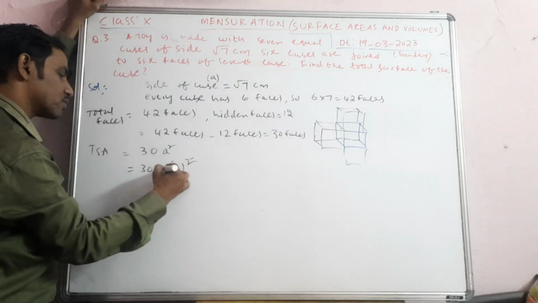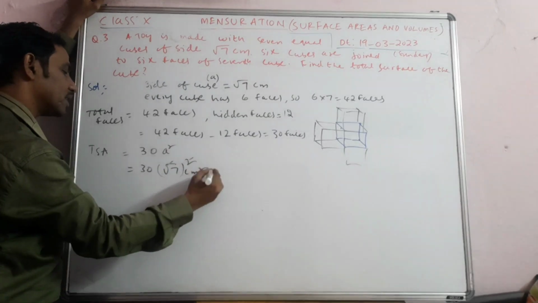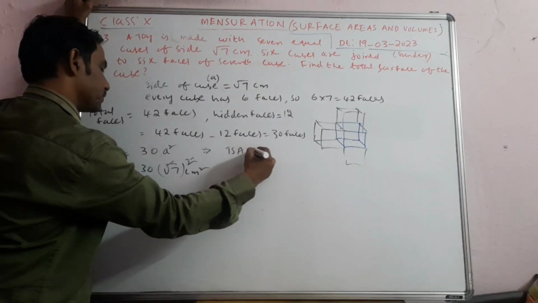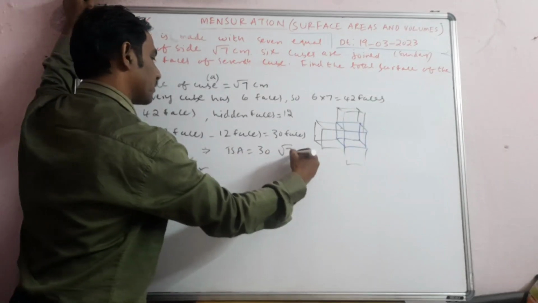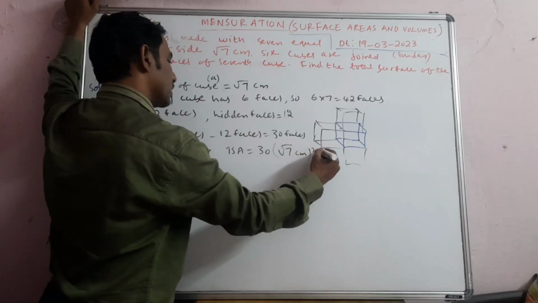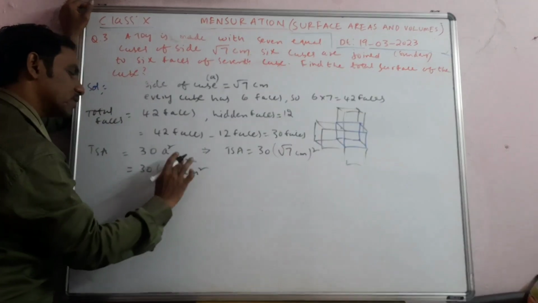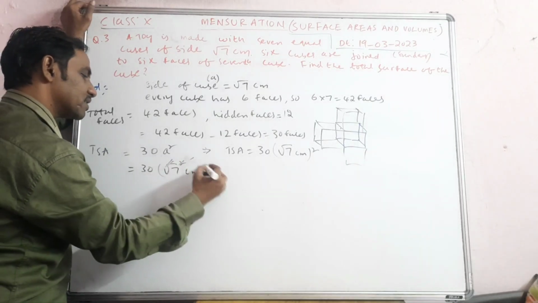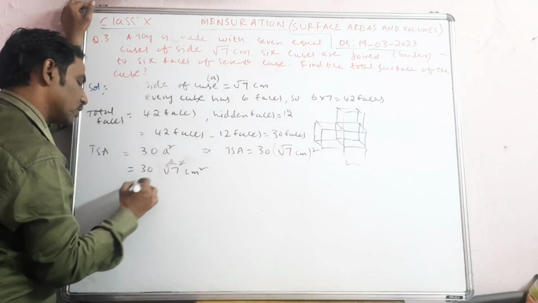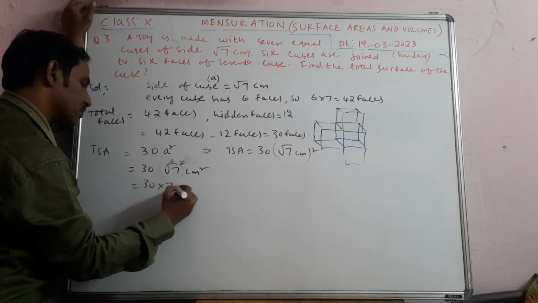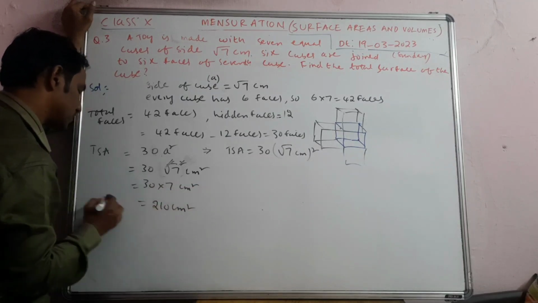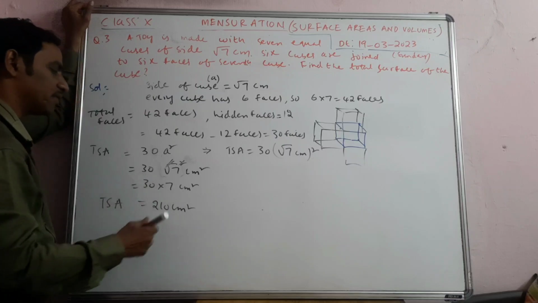So what will happen? The square gets cancelled with the root, and of course here you will get centimeter square. Or you can write like this also: TSA is equal to 30 into root 7 centimeter whole square. Now if you take the square inside, the square and root will get cancelled, and the centimeter square will stay as it is. Now 30 into 7 centimeter square, so you will get 210 centimeter square. That's it. This is the answer. Okay, so in that way you can do it.